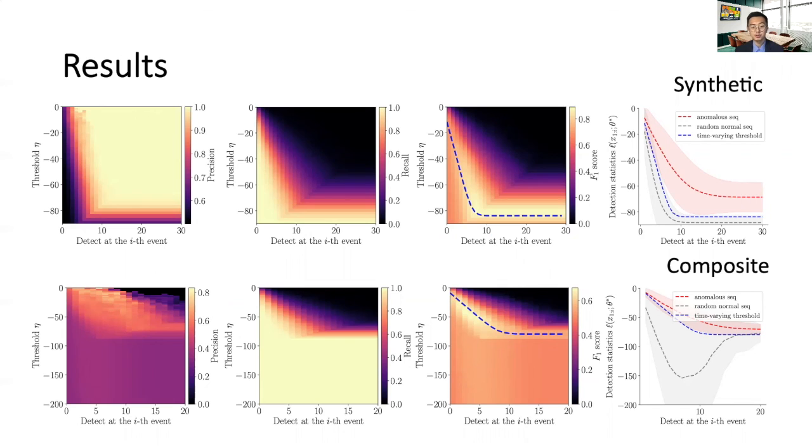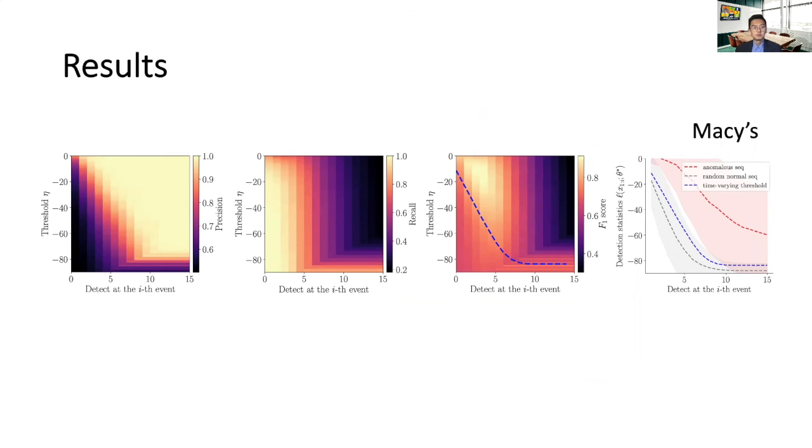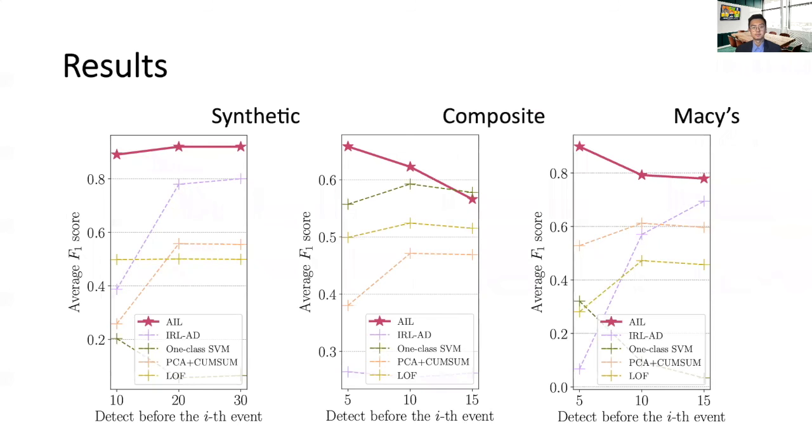The brightest region indicates the ground truth of the optimal choice of the threshold. As shown in the third column, the time variance threshold, which is the blue dashed line, is very close to the optimal choices found by cross-validation. For the Macy's fraudulent credit transaction data, we can also draw a similar conclusion from the experimental result.